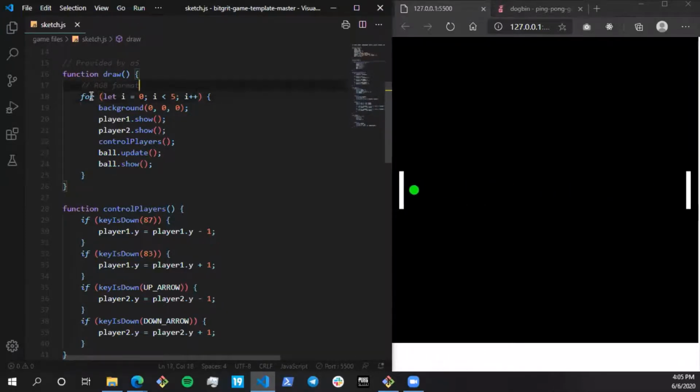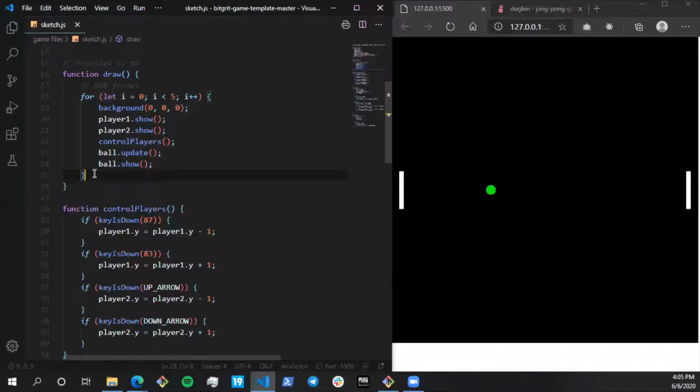So what I did is basically, earlier what was happening, for each draw function, these functions, the ball update part, the ball show part, all of these were called only once. Now for each draw function, I put a loop which is going to call all these functions inside the loop for 5 times. So for every draw loop, this function is going to be called 5 times. That's why the speed of the game increases.